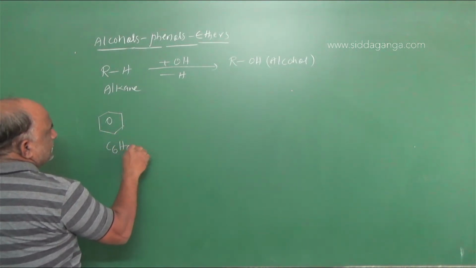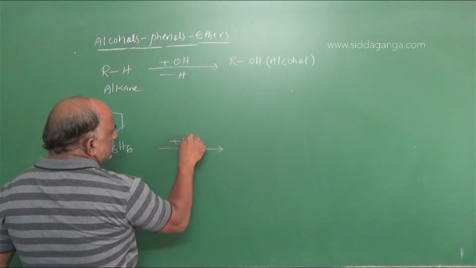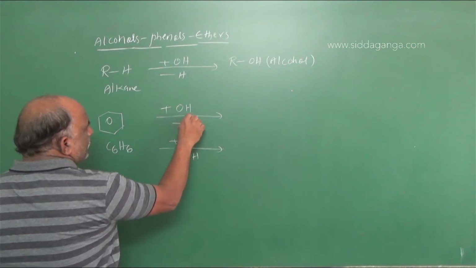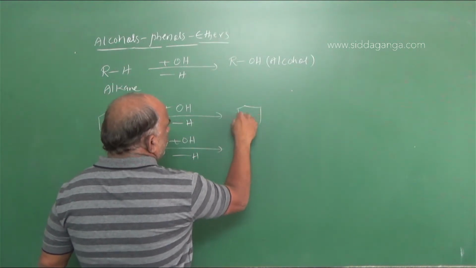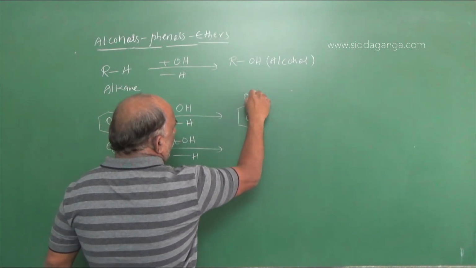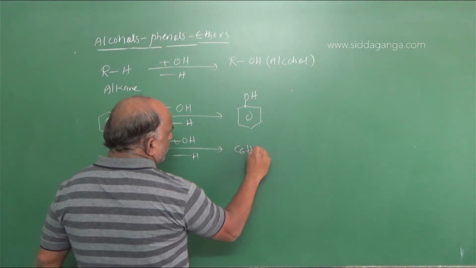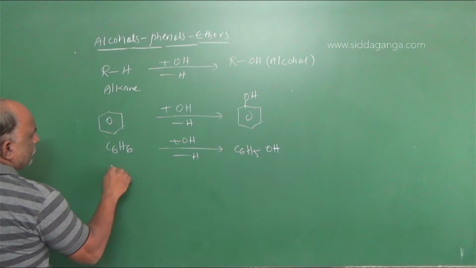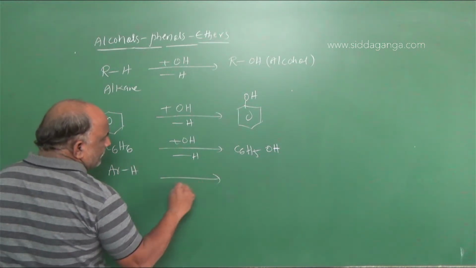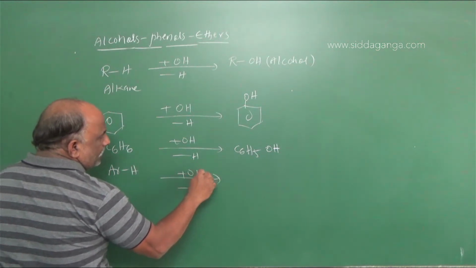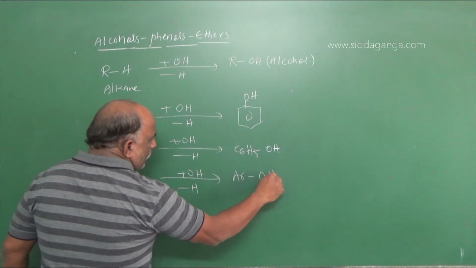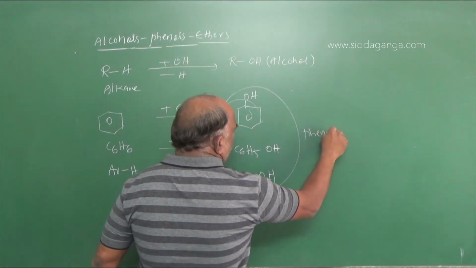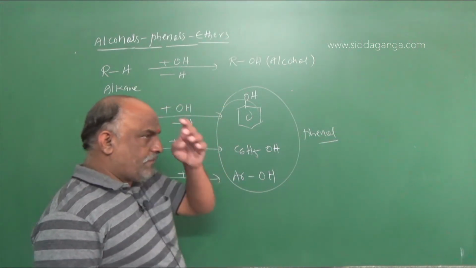In this C6H6, add one OH, remove one H. Here also the same reaction, plus OH minus H. Then what will we get? We will get C6H5OH, or in a simple formula, ArH minus H plus OH gives rise to ArOH. These are all said to be phenols.